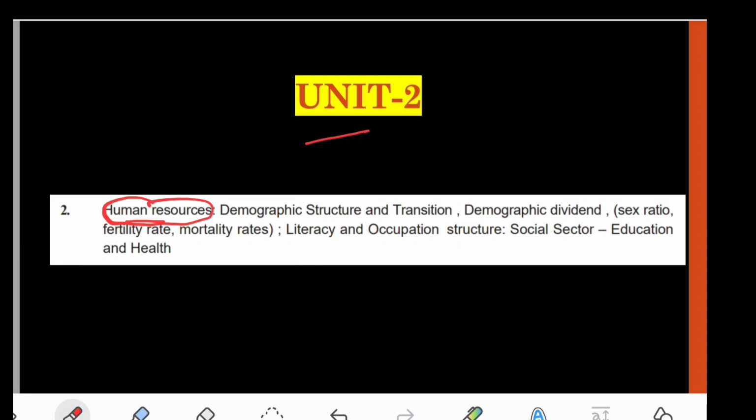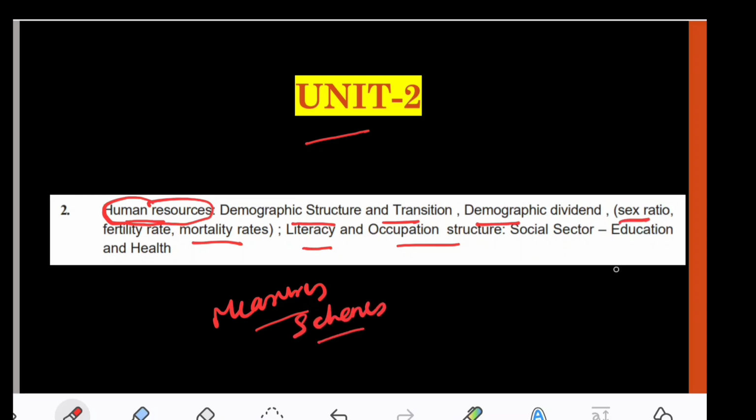how to approach questions which are literally data oriented and do not have much with regard to advantages and disadvantages. And if you talk about the various measures taken by the Government of Telangana with respect to literacy, occupation structure, demographic dividend, demographic structure, transition, mortality rates, sex ratio, you will not find many schemes.